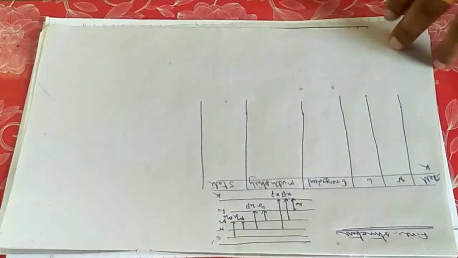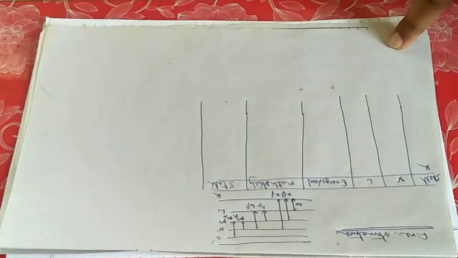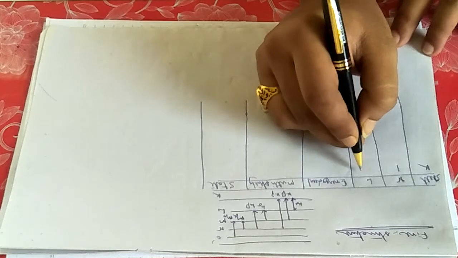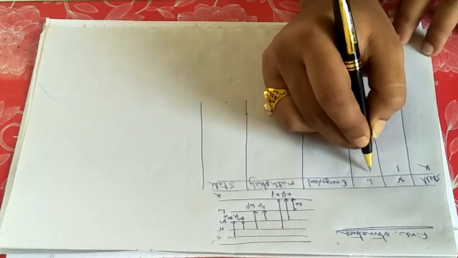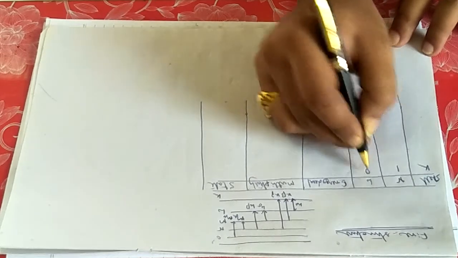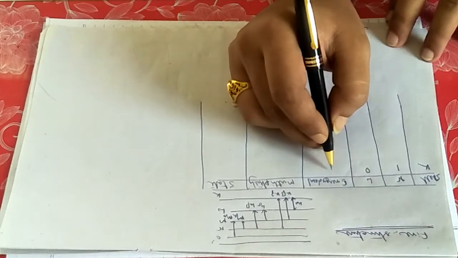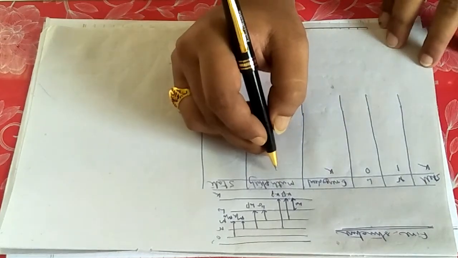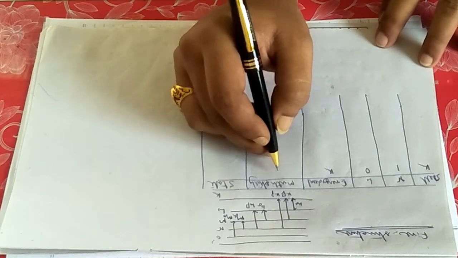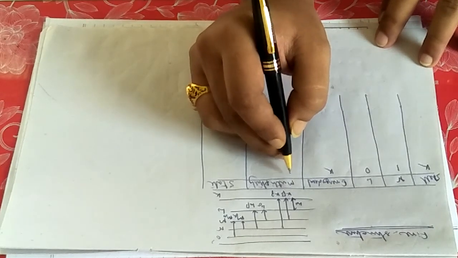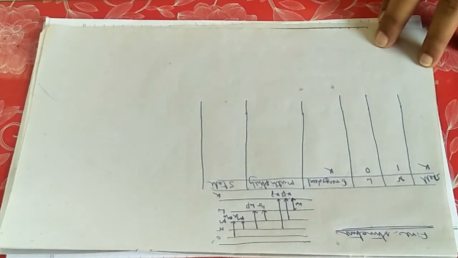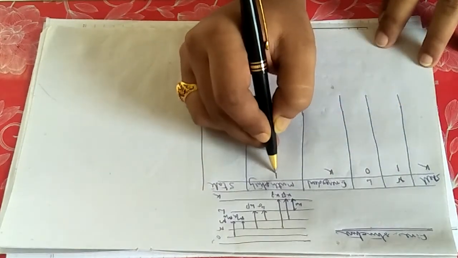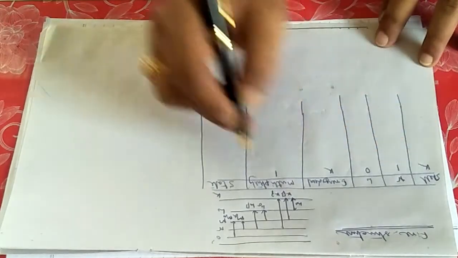First for the K shell. You can give me the idea for the K shell. What is the value of n, the principal quantum number? 1. What will be the value of l? l goes from 0 to n minus 1, so it will be 0. The energy level of this shell will be named K. And the multiplicity, multiplicity always equals 2l plus 1, so for this shell the multiplicity will be 1.